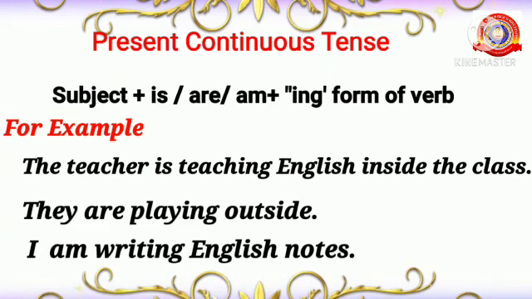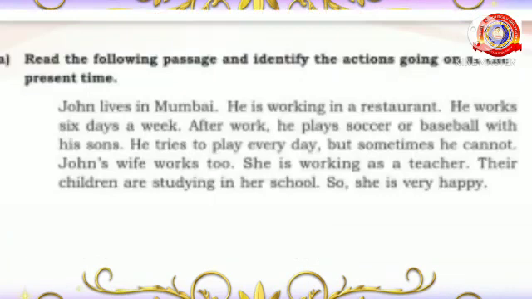Okay. Students, now you listen to activity A. Read the following passage and identify the actions going on at the present time. John lives in Mumbai. He is working in a restaurant. He works 6 days a week.